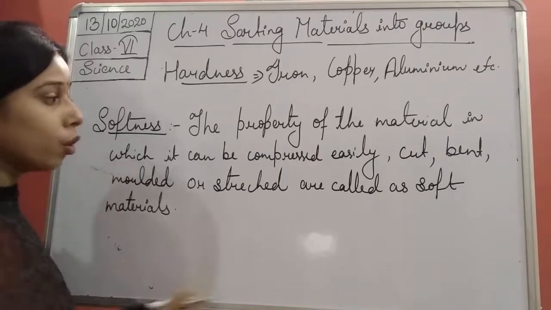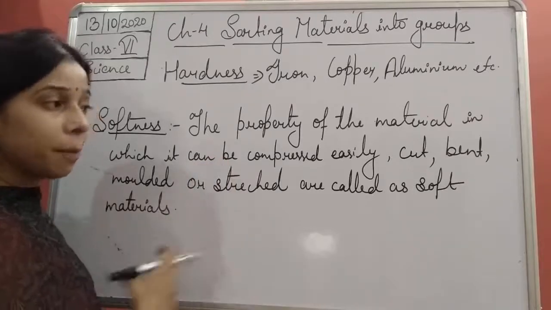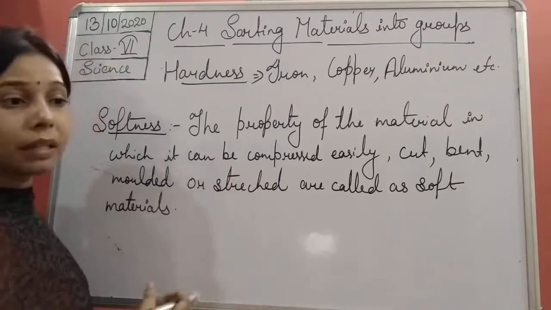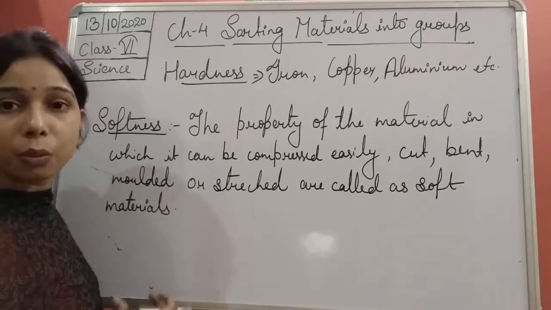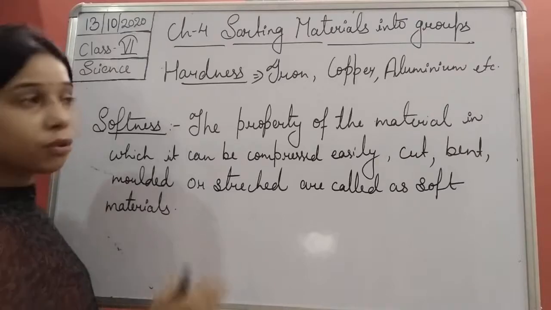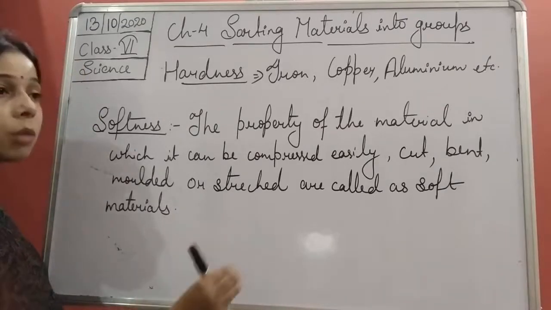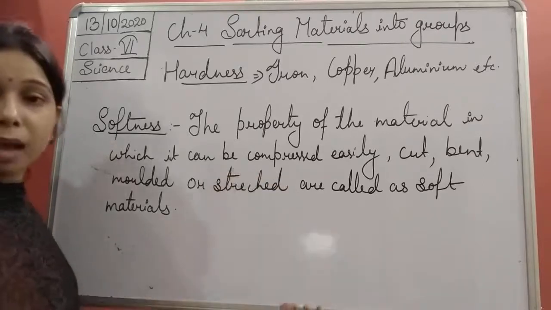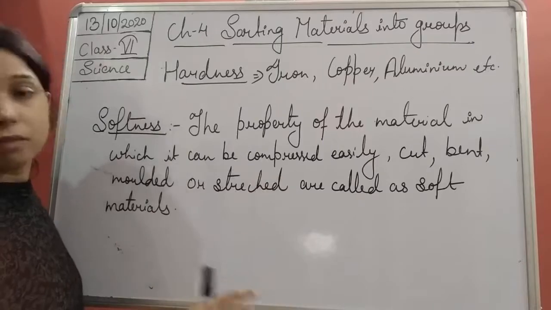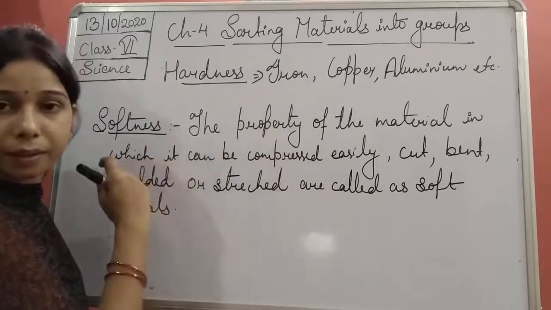And if the material cannot be easily compressed, cut, bent, molded, or stretched, such a material is known as a hard material. So by this, students, you can say that this material is a hard material, or this is a soft material, on the basis of these kinds of properties.